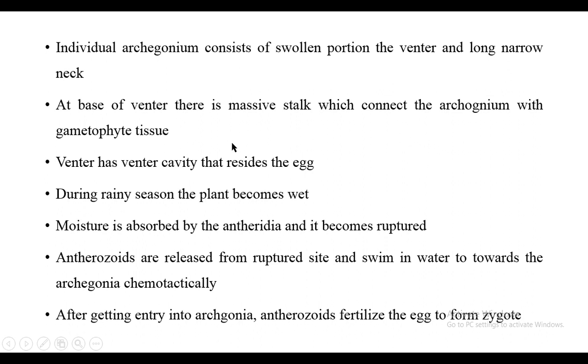Coming back to our line, the swollen portion is called the venter and the long narrow portion is the neck. At the base of the venter there is a massive stalk which connects the archegonium with the gametophyte tissue. The venter has a venter cavity and the egg resides there. During the rainy season the plant becomes wet.